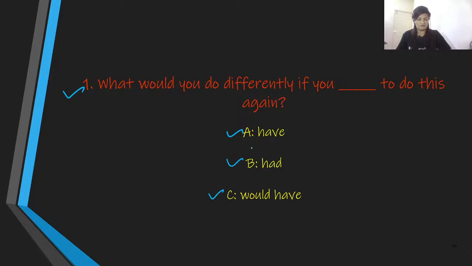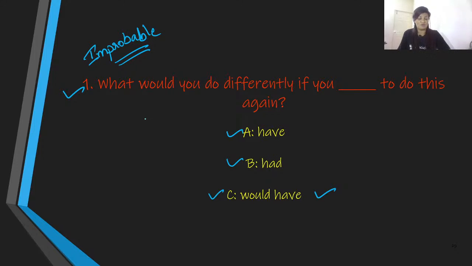Well, here we are going to pick the answer as would have. If you would have to do this again. We are talking about the third conditional over here, that is improbable. What is the sentence structure of that?